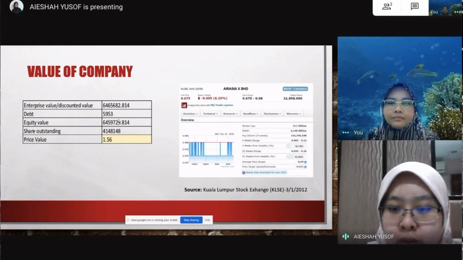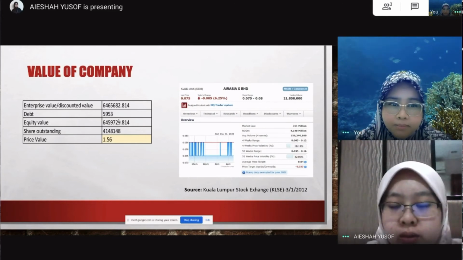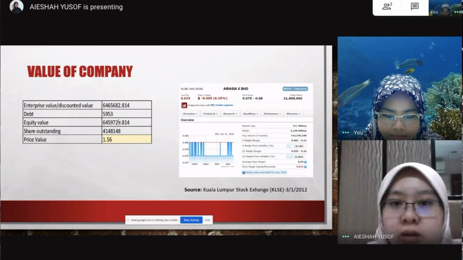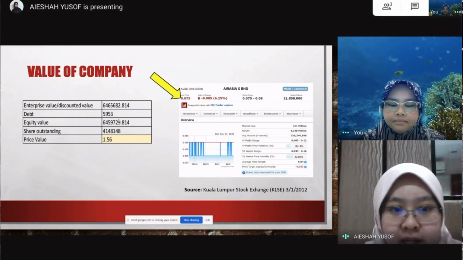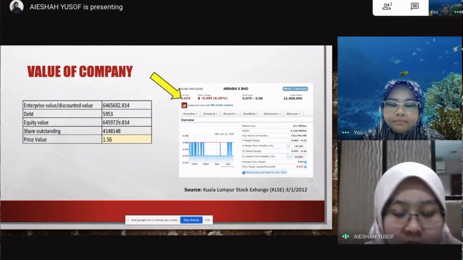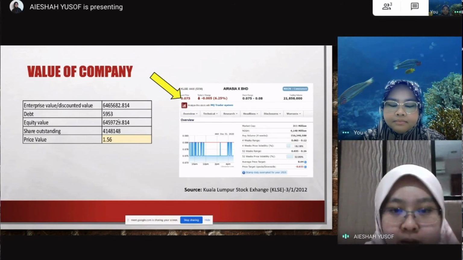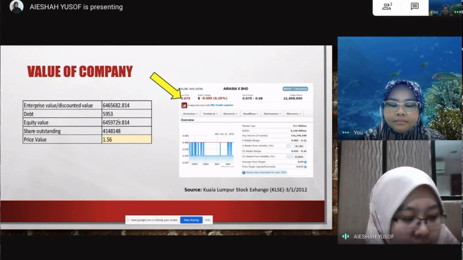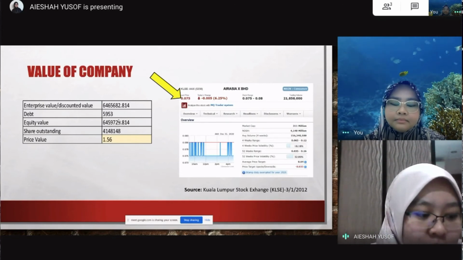According to the Kuala Lumpur Stock Exchange, which I checked on 3rd January 2021, the share price is 75 sen. So it is clear that the current share price is lower than the value of the company that has been calculated. This can show that AirAsia is currently facing hard times with its financial performance.